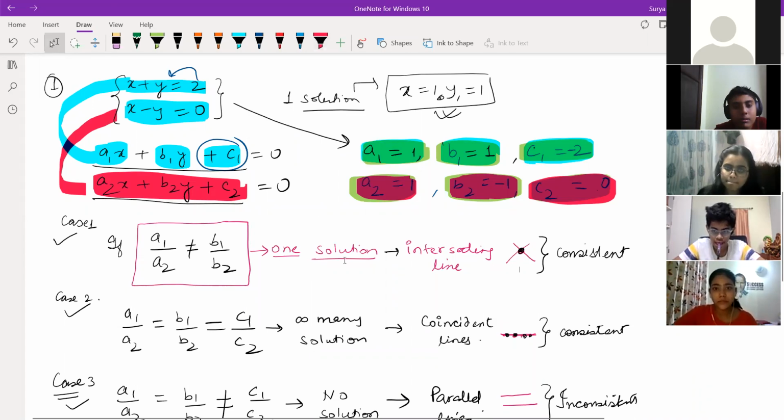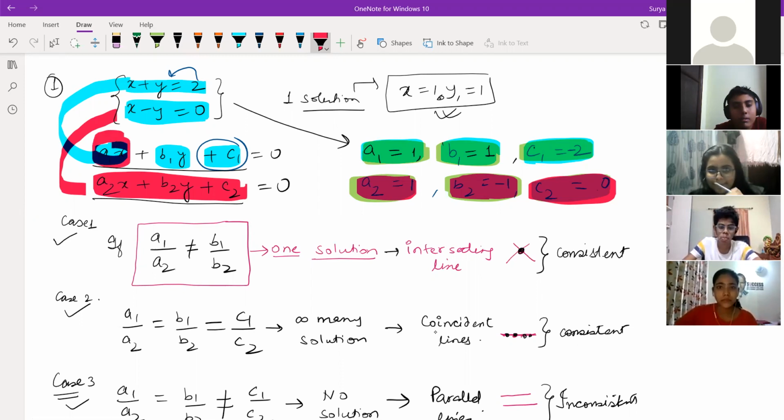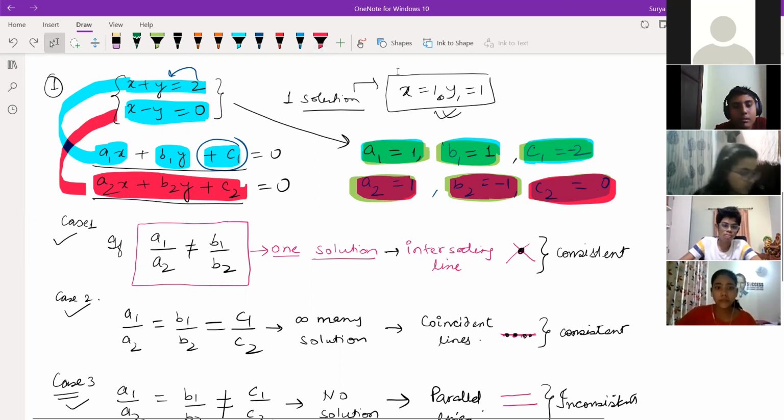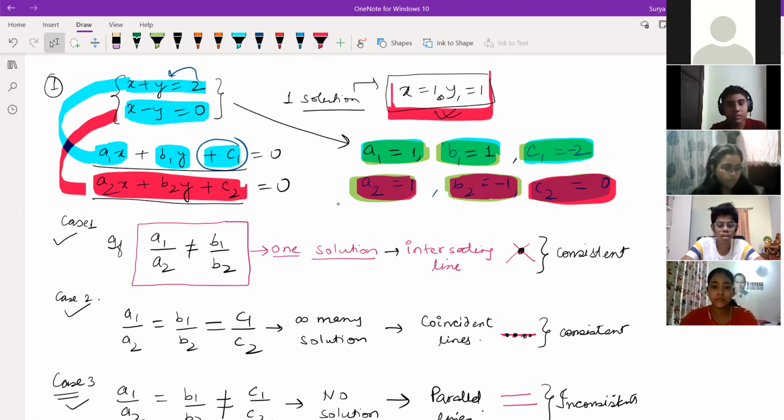Sir, I didn't understand, sir. What is ABC, sir? See, what is A1x? A1, A2 is the coefficient of x in the first and second equation. Okay, Sai Charan? Yes, sir. Got it. A1, A2 is the coefficient of x in the first and second equation. What is B1, B2, Sai Charan?